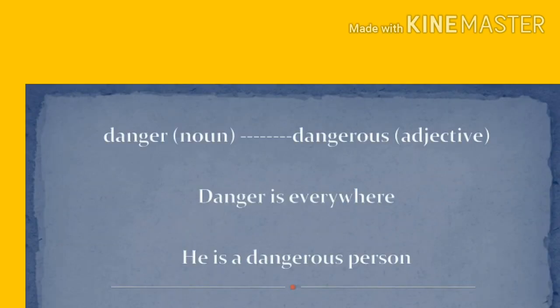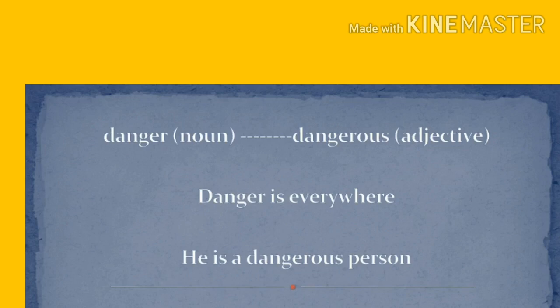We see the second one, danger. When it is danger, it is a noun. When it converts into dangerous, it is an adjective. For example, danger is everywhere. Here the word danger is a noun. It is the noun of a sentence. He is a dangerous person.